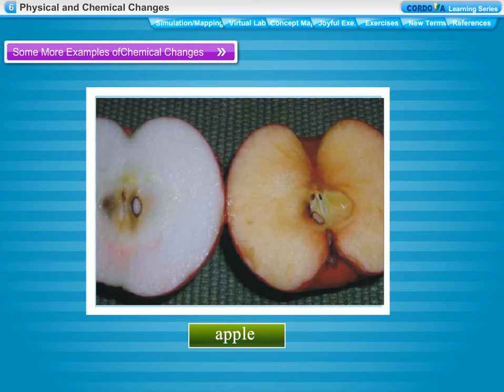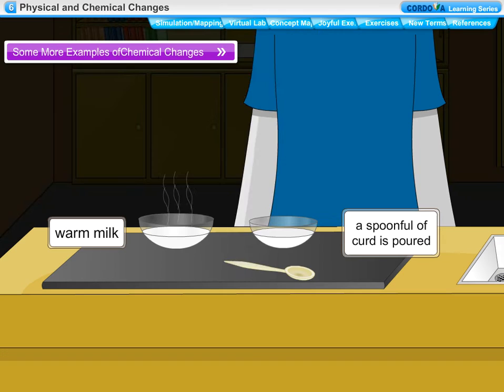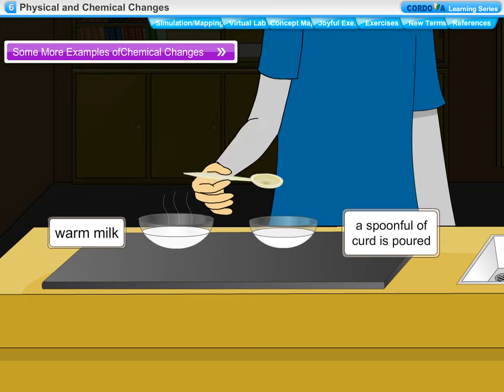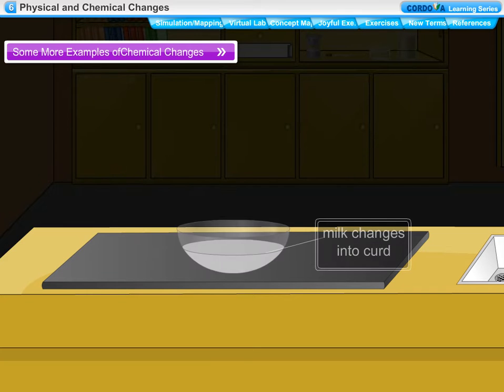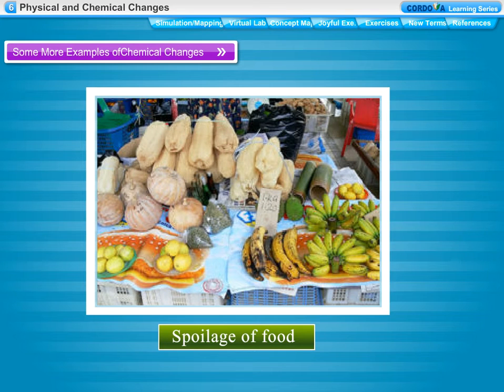Change in color of cut fruits and vegetables on keeping in air is a chemical change. If we cut an apple into slices and keep it in the open for some time, the slice of an apple acquires a brown color due to the formation of new substances by the action of oxygen. Formation of curd from milk. Spoilage of food.